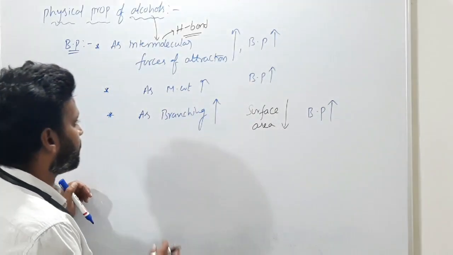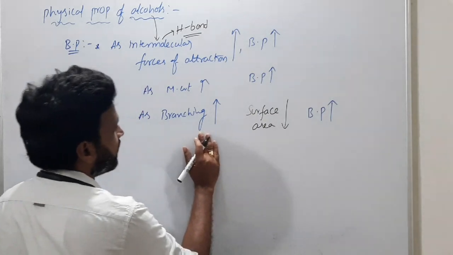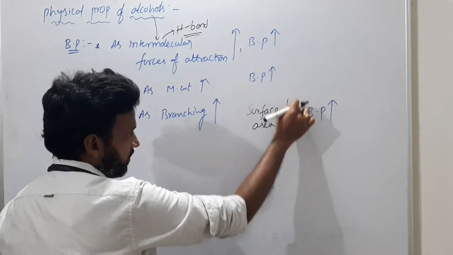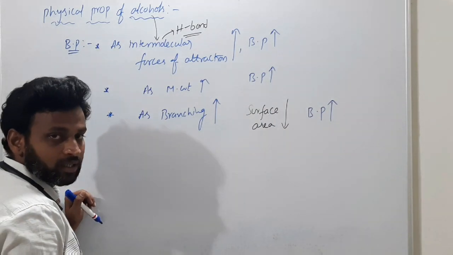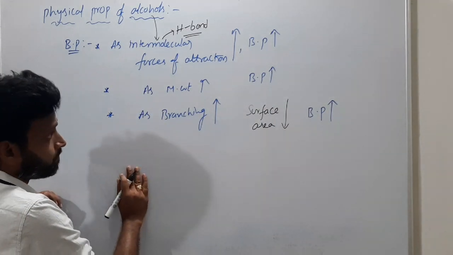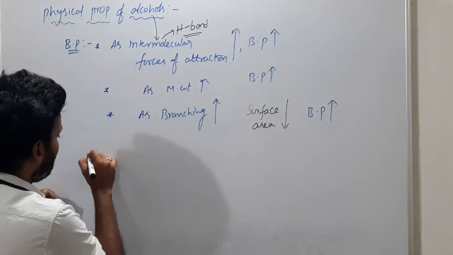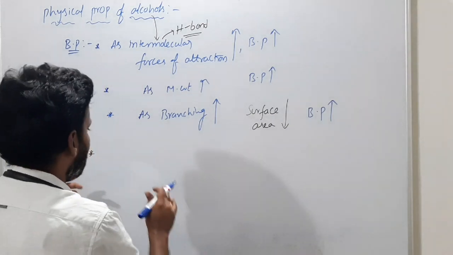So these are very important. As branching increases, surface area decreases and boiling point decreases. Very important. Now I will give examples one by one.